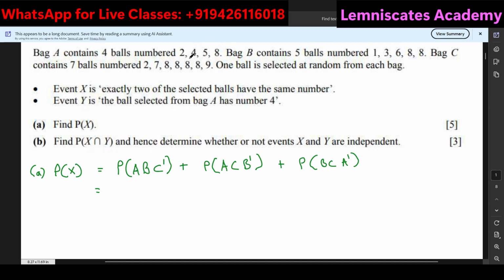So from bag A, the probability is 1 out of 4. From bag B, I'm just going to write a dot for the multiplication symbol. From bag B, it will be 2 out of 5. And now 8 should not be there because we want exactly 2 balls having the same number, not 3. So from bag C, of course, I'll need to choose 1, 2, 3. So out of 7, I'm going to have 3.